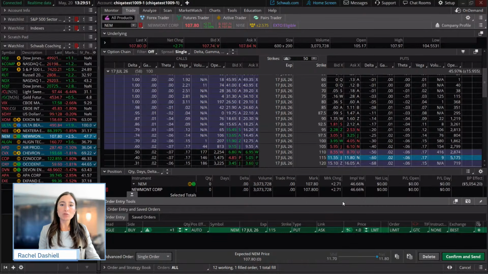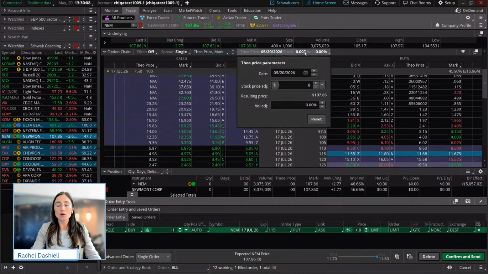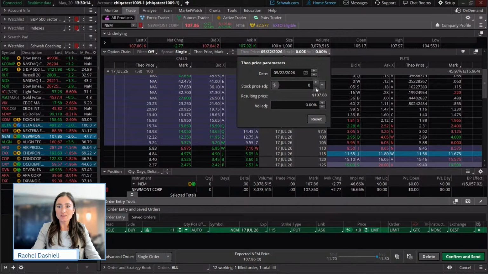And we know that if the price of Newmont is around 104 or so, it's not going to be drastically different than the current price right now. And I can show you guys exactly how to do that. If you go to Theo Price Mark here, let's just say that within the next day or two, by Friday, price goes down $3, or let's just say $4.